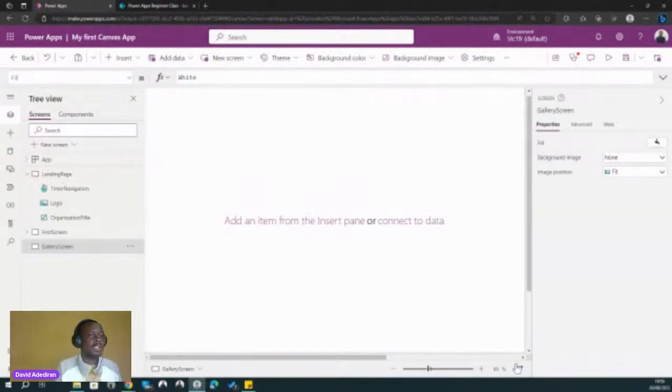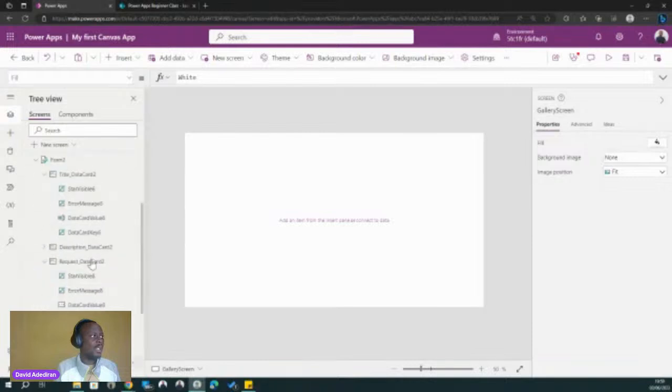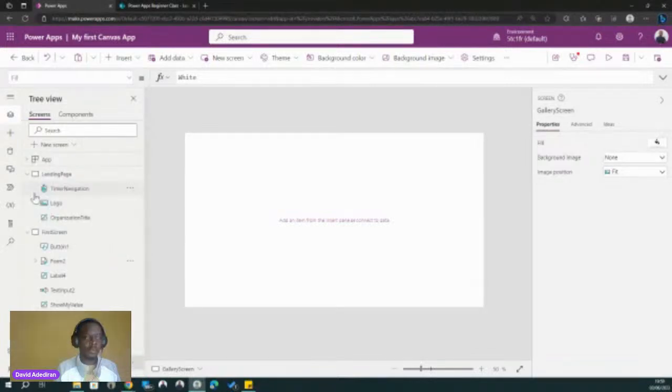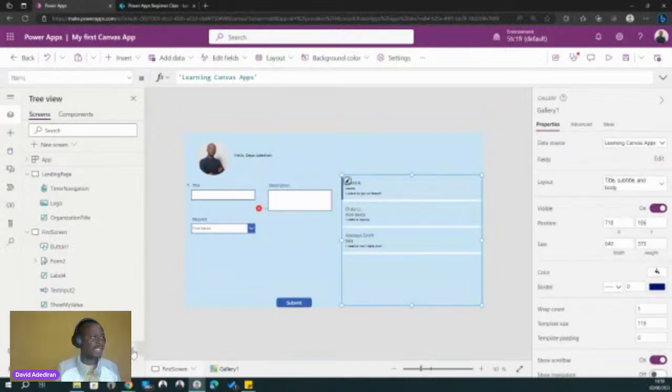Now, what we're going to do is add another gallery. Or we could even copy the one that was in the other screen, right? Let me show you how to do that. We'll use the one from the other screen, since we want to separate it into two screens. So first of all, let's collapse the form because it's opening quite a lot of controls. That way we can see our gallery much easier. Now I'm going to select our gallery. It's selected now.